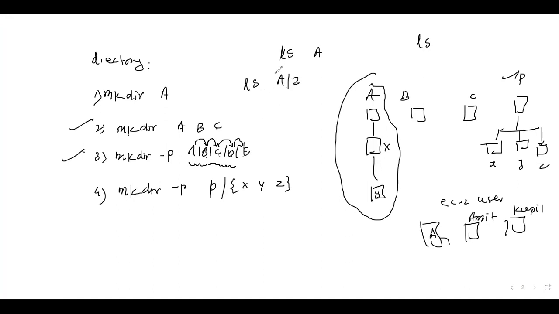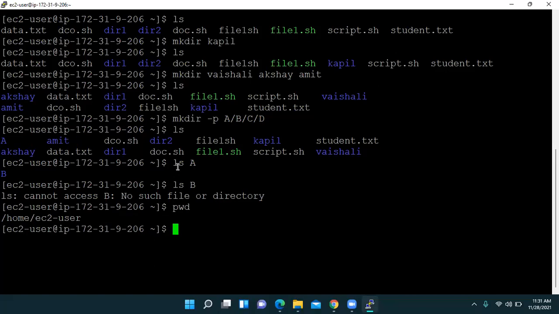So this is the way when we do not want to move inside A. We are in this folder only, in this directory only, and from this location we want to check what is inside A, or what is inside B. Let me show this on the terminal itself. See here, when we press ls B, A was present in EC2 user.